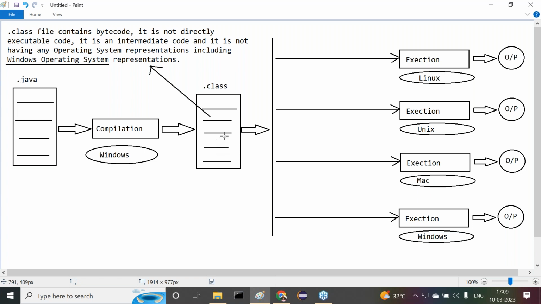Why, sir? Why is it not going to be executed? Now tell me, this is neutral code, but it requires what operating system representations? Linux representations. If you want to execute this on the Unix operating system, which representations are required? Unix representations. If you want to run this bytecode on Mac, Mac representations are required. If you want to execute this on Windows, Windows representations are required.